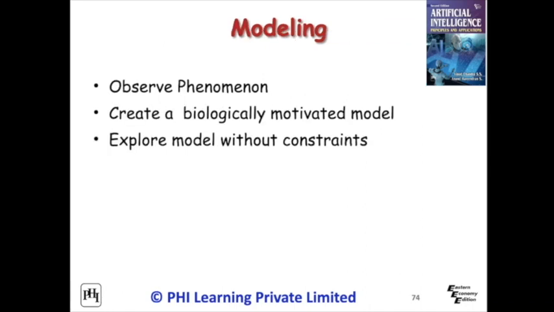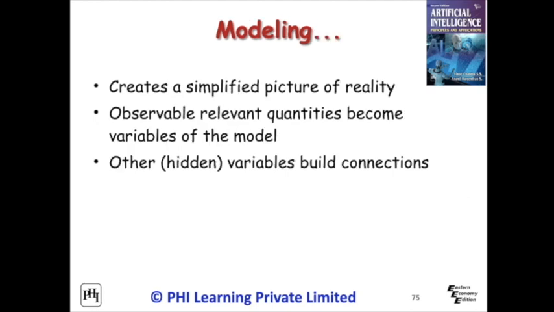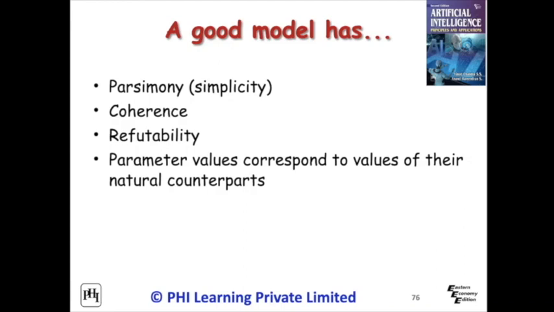Modeling is observing a phenomenon, creating a biologically motivated model, and exploring the model without constraints. Modeling creates a simplified picture of reality. Observable relevant quantities become variables of the model and other variables build connections. A good model has parsimony, coherence, refutability, and parameter values that correspond to values of their natural counterparts.